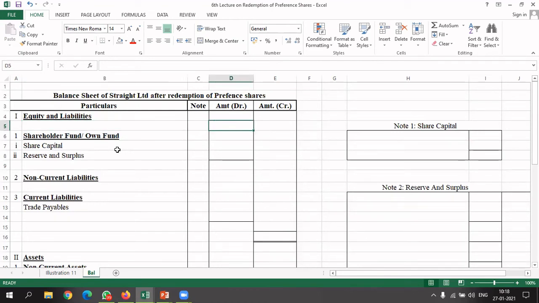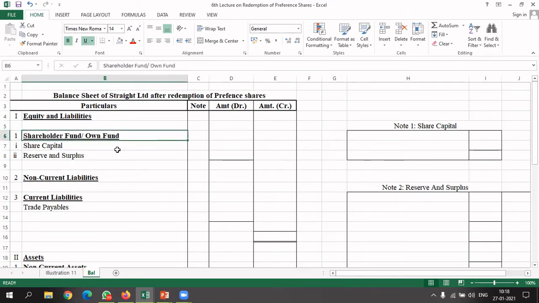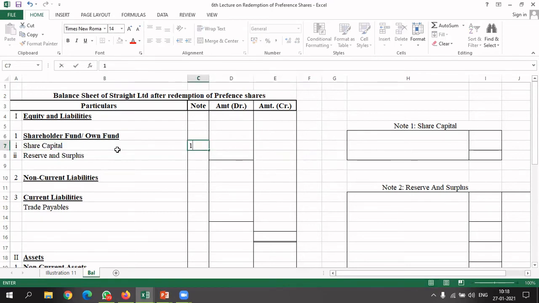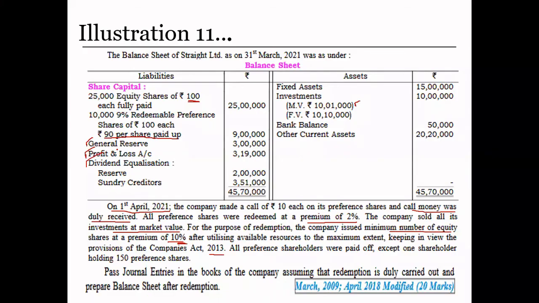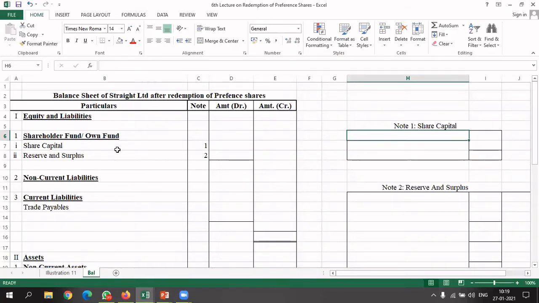So we have columns like note, amount, amount. Under shareholders' funds, we have share capital and reserves and surpluses. So we are making note number 1 on share capital and note number 2 on reserves and surpluses. Note number 1 shows how much share capital we have after redemption. So 25,000 equity shares we already have, and during the process we have also issued 2,000 equity shares of rupees 100 each at 10% premium.